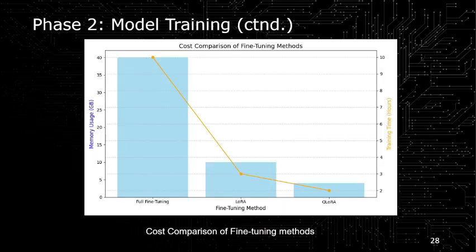This is the cost comparison of fine-tuning methods. For full fine-tuning, we required 40 GB of memory and 10 hours of time. On the other hand, if we fine-tuned the model using the LoRA technique, then it only required 8 GB of memory and 3.5 hours of time. And if we fine-tuned the model using the quantized low rank adaptation technique, then it only required 3.5 GB of memory and 1.5 hours of time. And for fine-tuning the Llama 3.2 3 billion model, we use the quantized low rank adaptation technique.